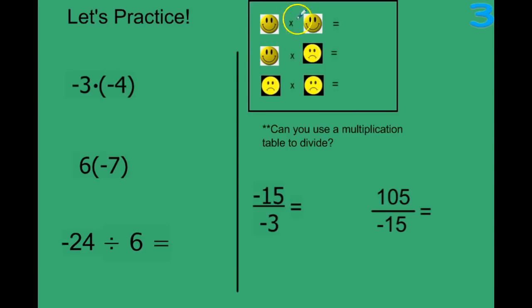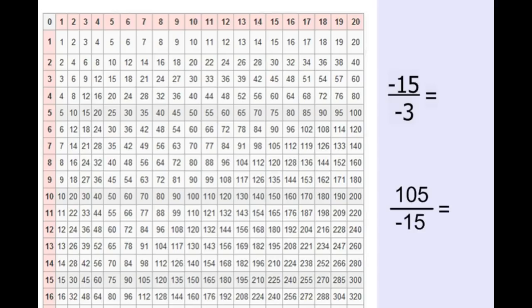Again here, positive times positive is positive. Positive times negative, they don't get along, it's negative. Negative times negative is positive. Those two get along, two grumpy numbers get along. So, negative times a negative is going to equal a positive. 3 times 4. If you don't know what 3 times 4 is, oops, use your multiplication table. 3 multiplied by 4 should give us 12.